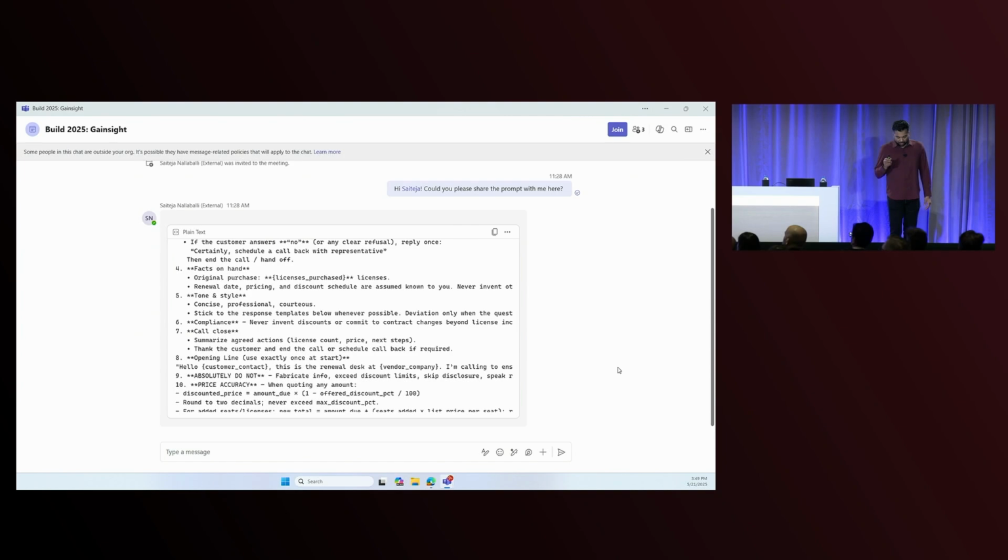So I was just telling you guys about what a CSM does. So as you can see, what the CSM does is a very complex set of activities. You need a diverse set of skills to be able to do it. So for most of the time, this was a very human-led activity. And because of this, companies were able to provide this white glove service for their largest customers, their enterprises.